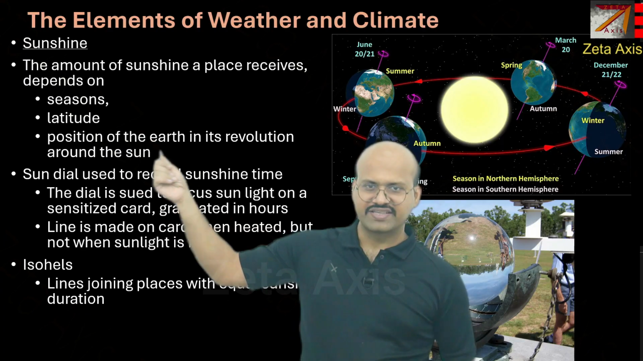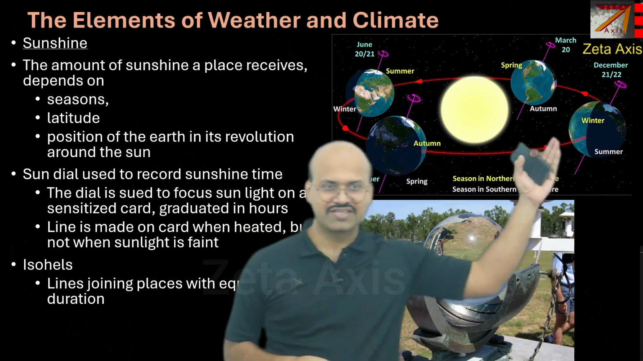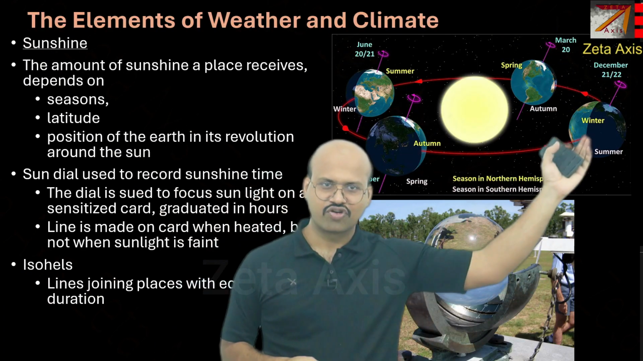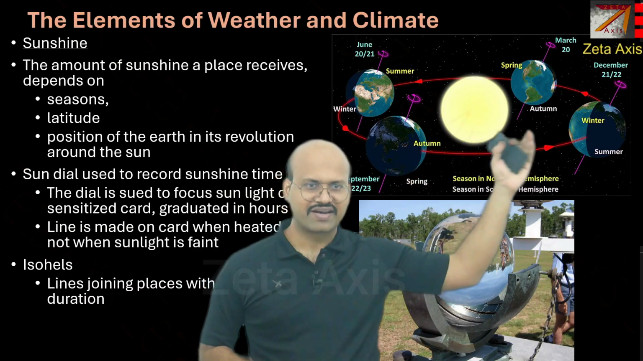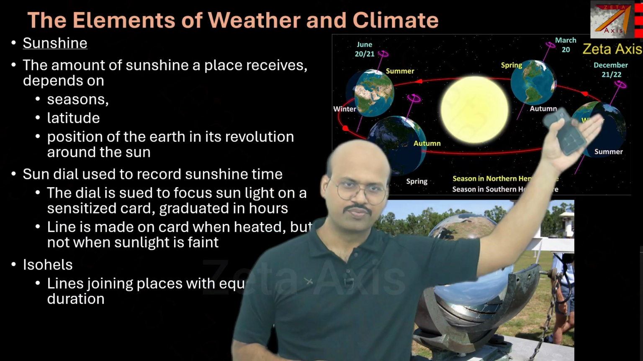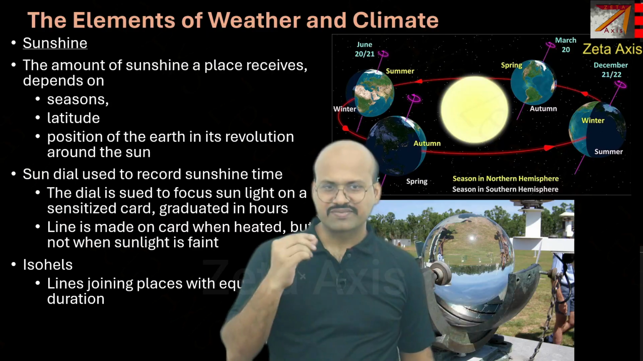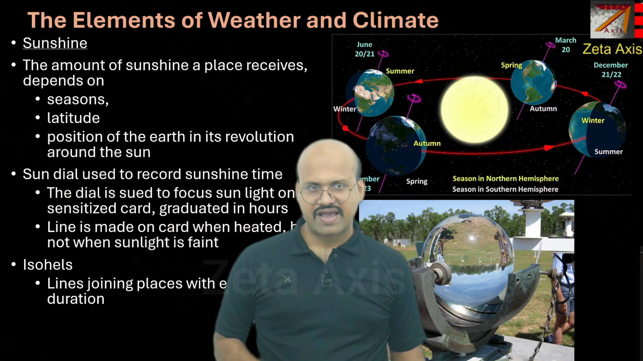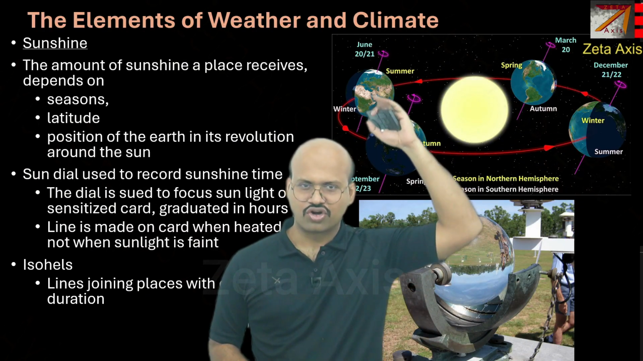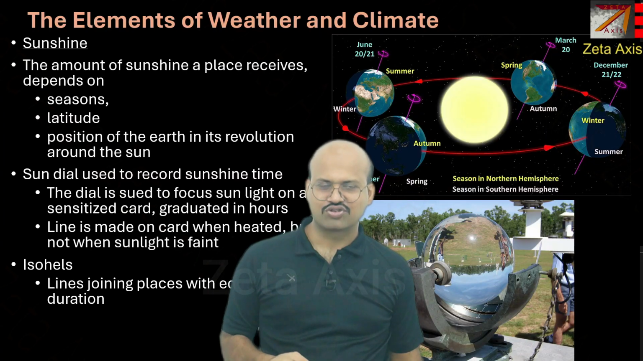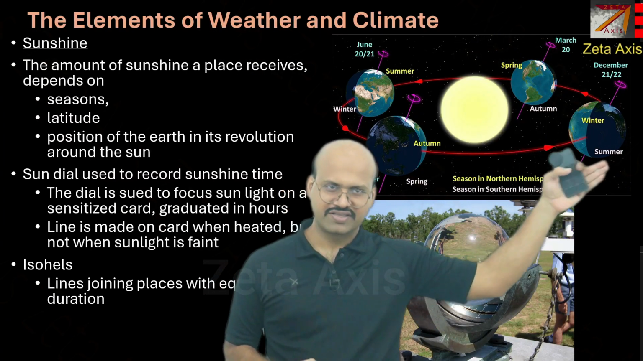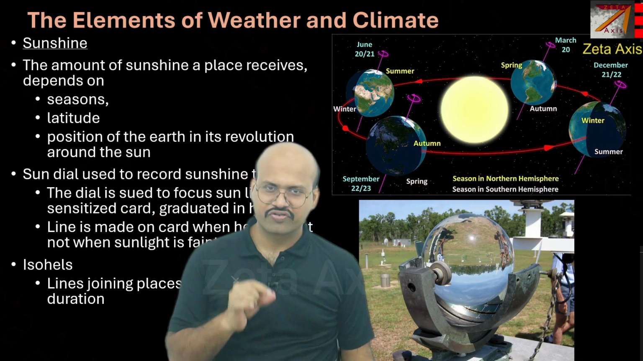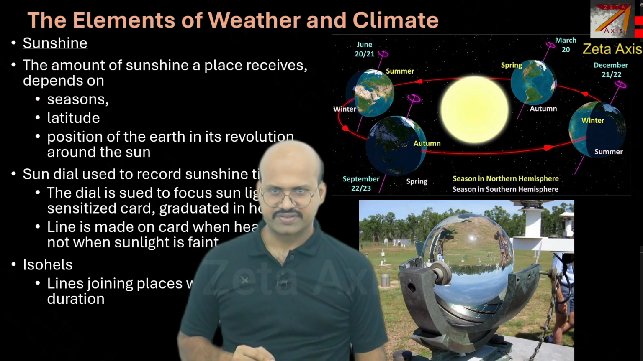Position of the earth in its revolution around the sun. So here you can see the earth's position in its revolution around the sun, and there are regions like the North Pole. In winter, there are continuous 6 months of no sunlight, and in the summer on the North Pole you will have 6 months of continuous sunlight. So the position of earth in its path also determines the amount of sunlight received by a given place.